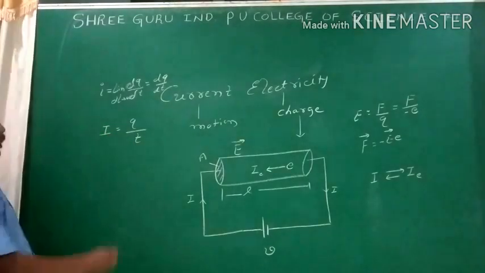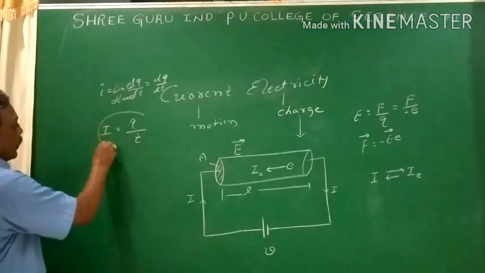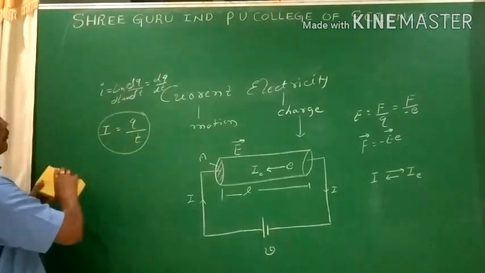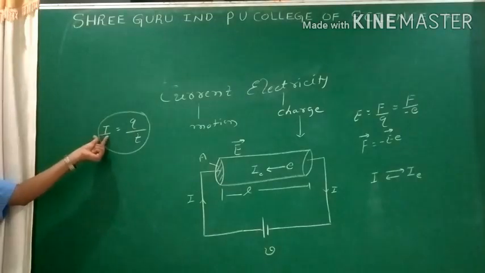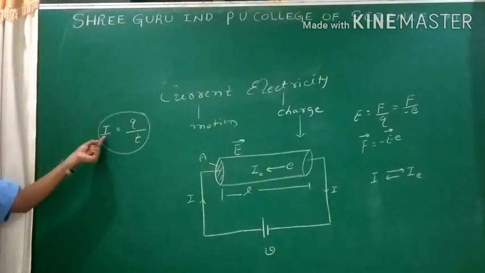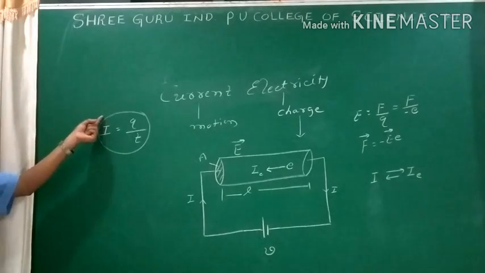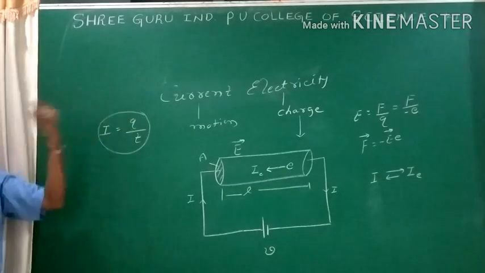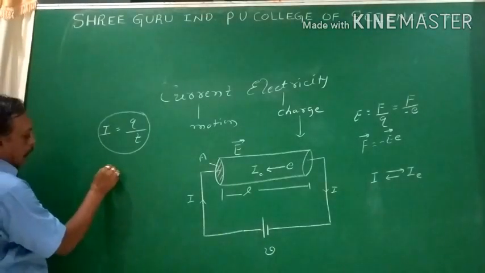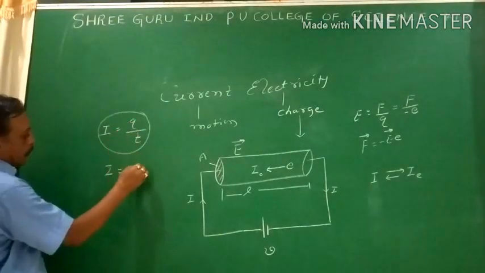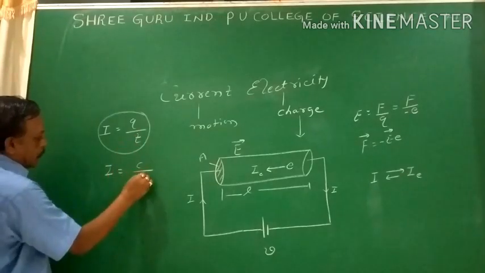So, current is one of the fundamental physical quantities in the SI system. The quantity which does not depend on any other quantities is called a fundamental quantity. Current is one of the fundamental quantities. Then every physical quantity has its own SI unit. The SI unit for the current I equals charge measured in coulomb, time measured in second.